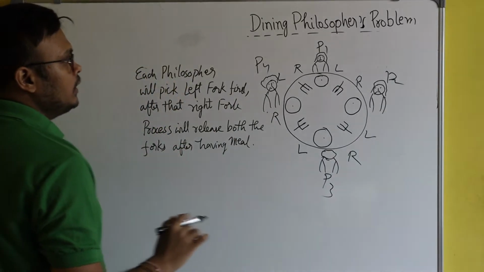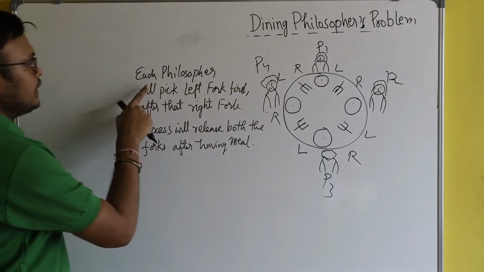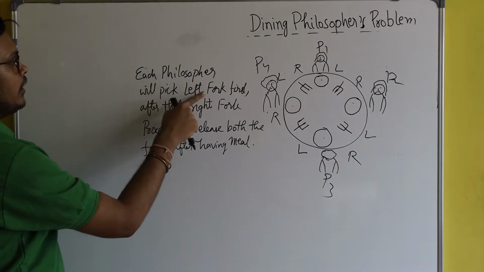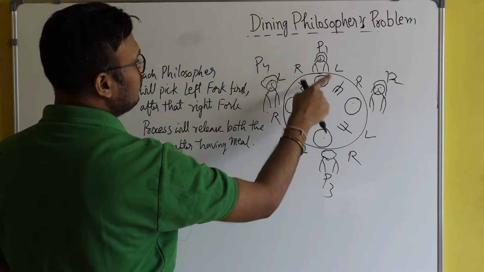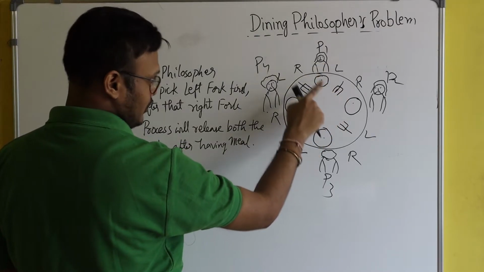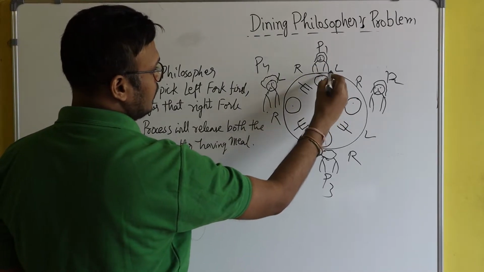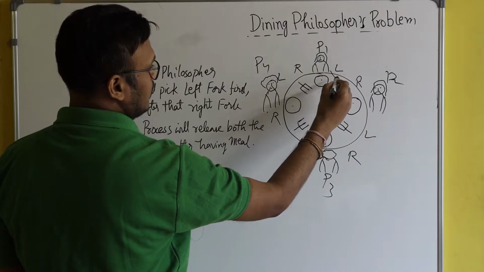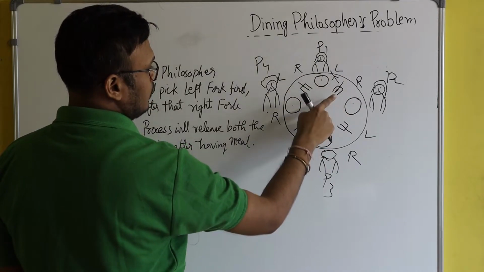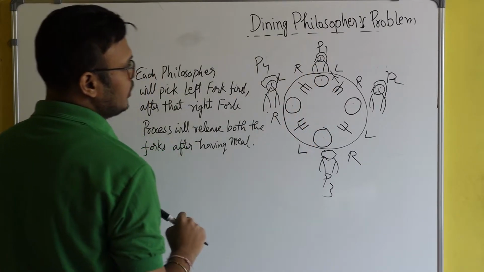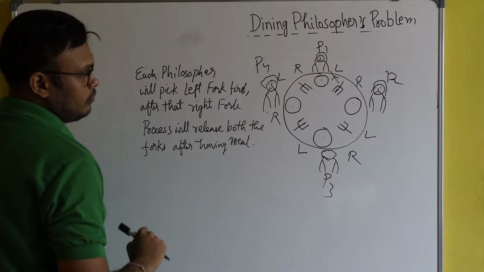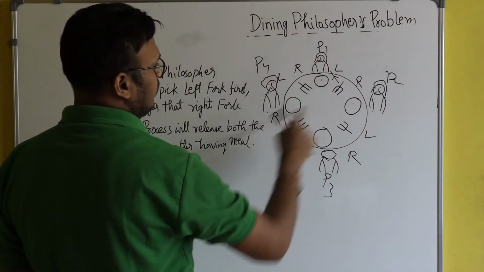So now, what is the condition? Each philosopher will pick the left fork first. So here, philosopher P1 will pick this fork first. So now he has taken this fork. Now this fork belongs to the philosopher P1.